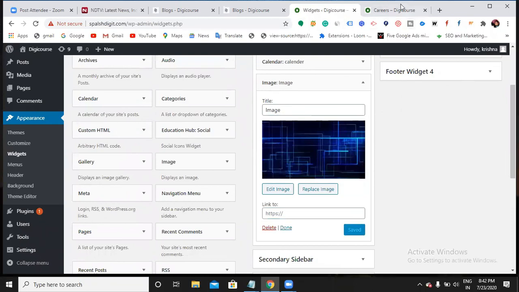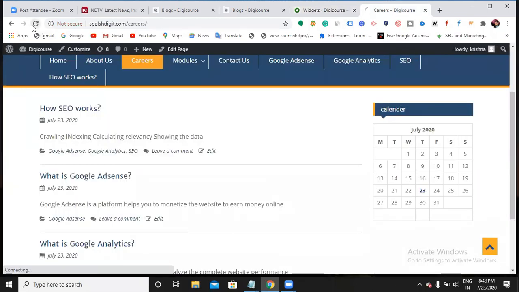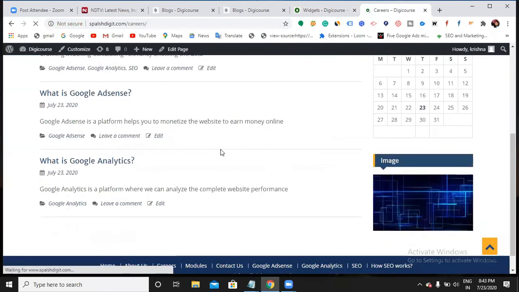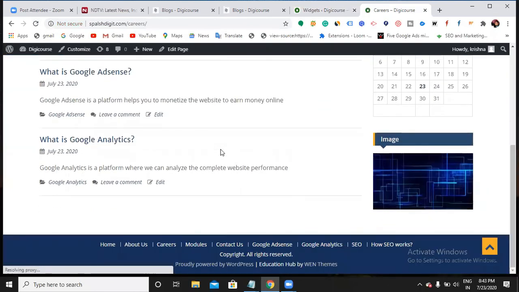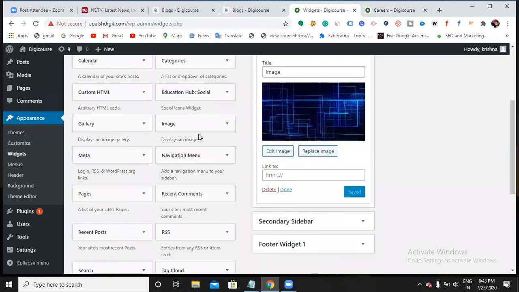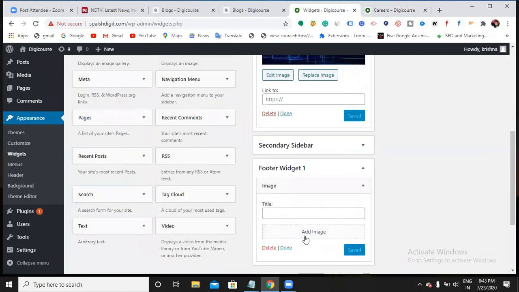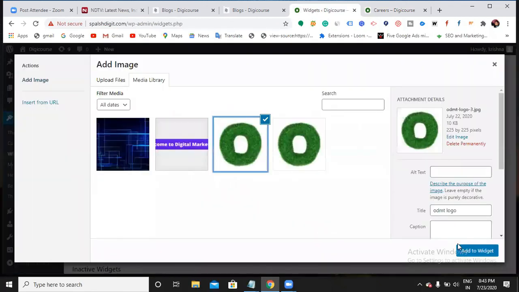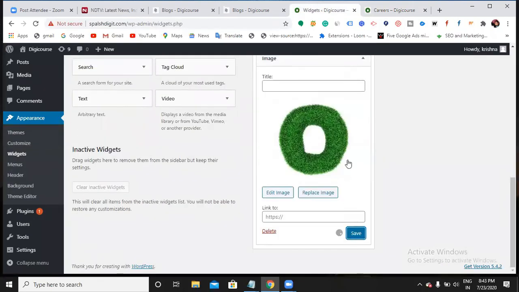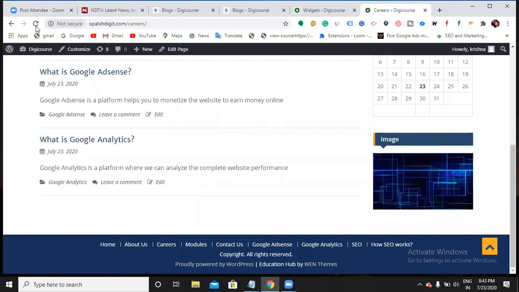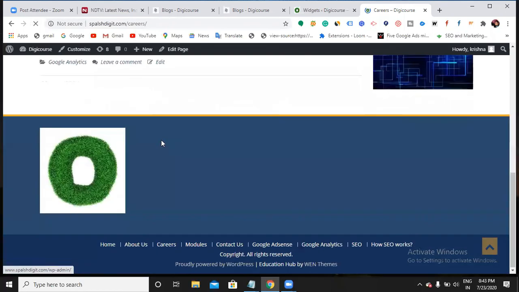So let me save this. Go back, refresh it. What happened now? Image has come. So this is how you optimize your sidebar. If you want to optimize the footer also, you can just optimize. So let's say that I want to use this image in the footer. This is the footer. Add image. Save it. Go back. So my image is appearing now in the footer.